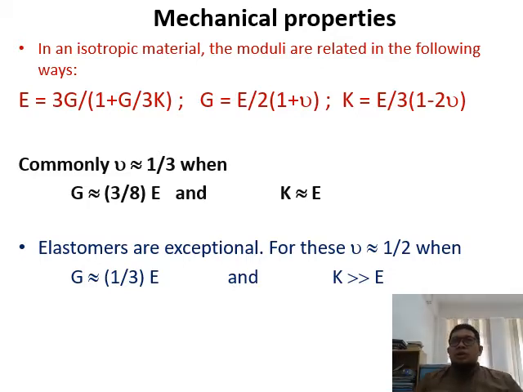So if you have one material property, for example elastic modulus, you can relate it with other properties, in this case shear modulus. So you have the relationship between Young modulus and shear modulus, so that you can have the constant K, for example.